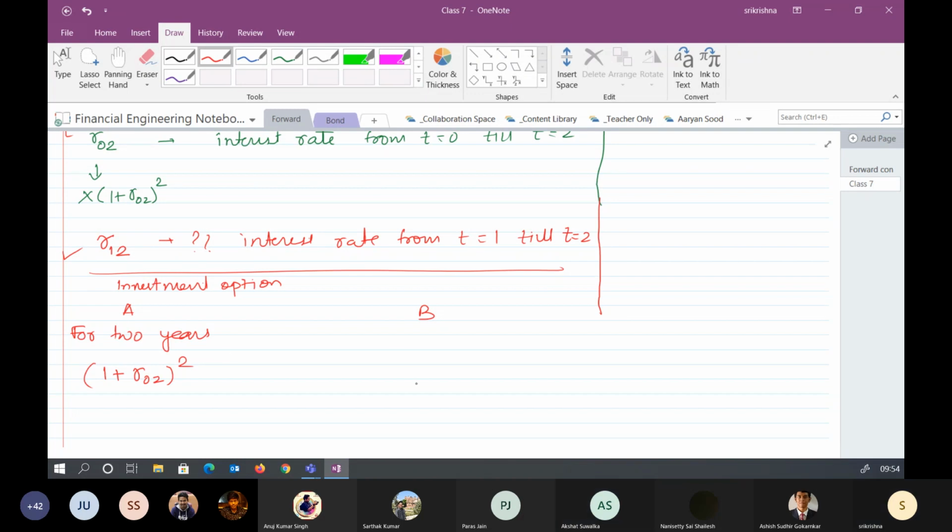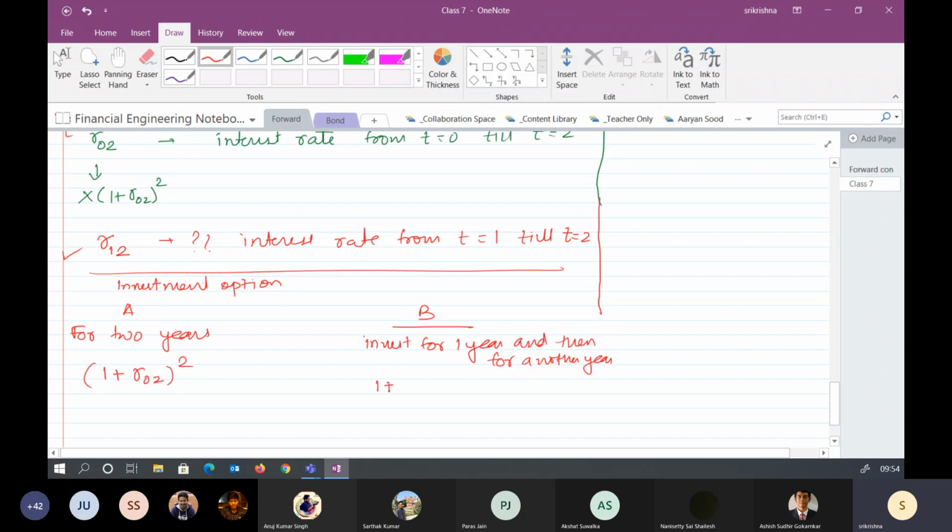Yes, sir. And rather than doing this, I'll invest for 1 year and then for another year. This means that the first year, this is the amount I will be getting, and the same amount, if I invest for 1 more year, this is the interest I will be getting. Yes or no? Yes, sir.